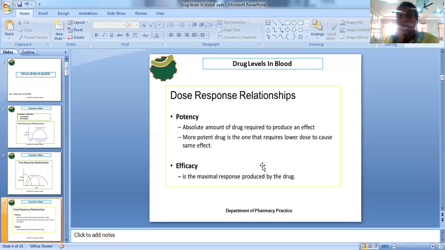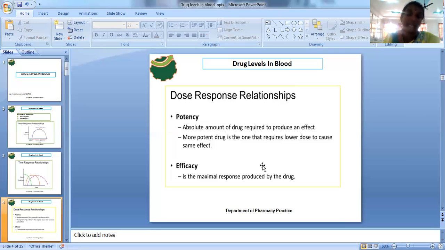The accurate amount that is required to produce the appropriate pharmacological effect is said to be the potency. As I discussed earlier, in some cases only 2 mg is responsible to give that clinical response, and in some cases a larger amount of the drug is responsible.